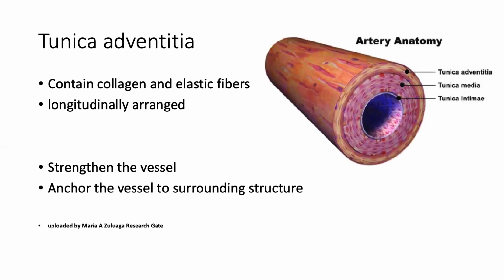The outermost layer is tunica adventitia. Tunica adventitia is made of collagen fibers and elastic fibers. If you look at the drawing here, the tunica adventitia collagen fibers run longitudinally along the blood vessel. Their job is to strengthen the vessel and to anchor it to the surrounding structures so that the vessel wall doesn't move.